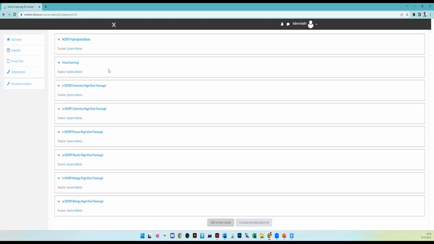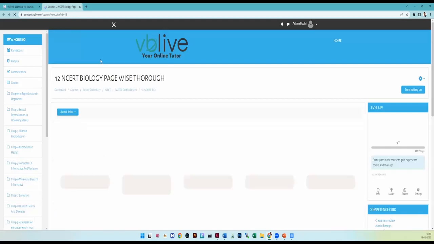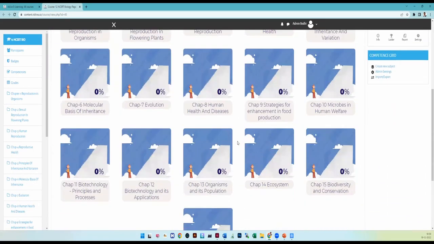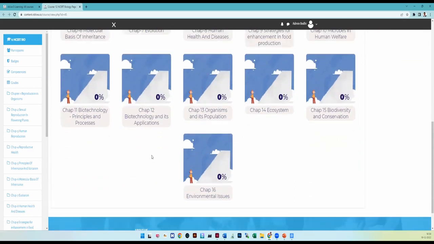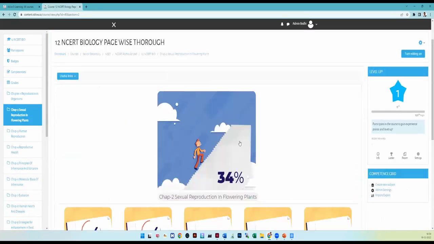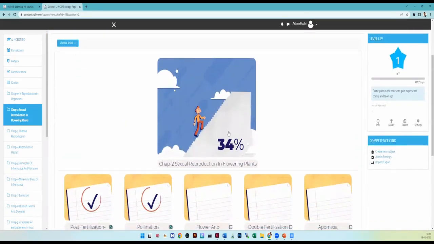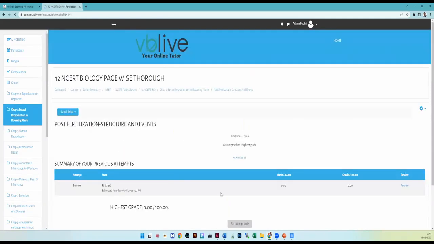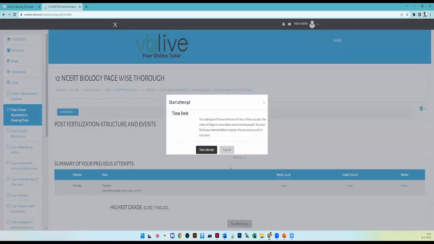And the second one, what I said here, is NCERT line by line. Let's take biology, I am taking one sample here. In this biology, it is the 12th standard, all the lessons are there. We will just take chapter 2, for example. In chapter 2, 34% is covered by one student, that page I have taken. So now let us take any one chapter, for example, post-fertilization structures and events.